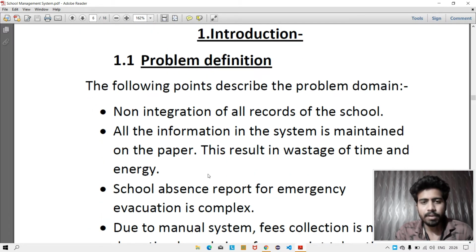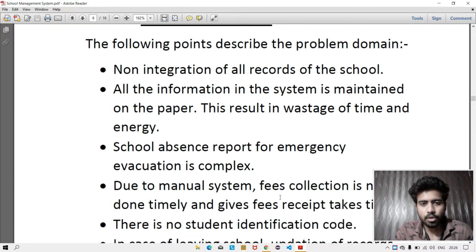So, problem definition. These points describe the problem domain. First is non-integration of all records of the school. All the information in the system is maintained on paper. This results in wastage of time and energy. School absence report for emergency evacuation is complex.